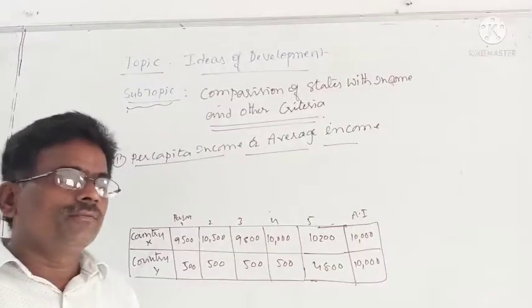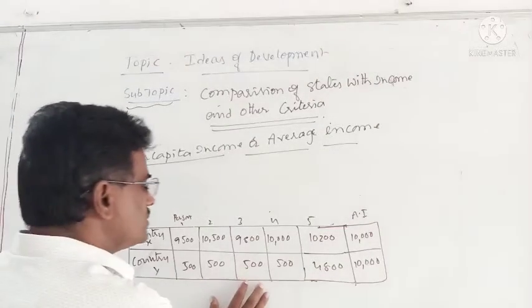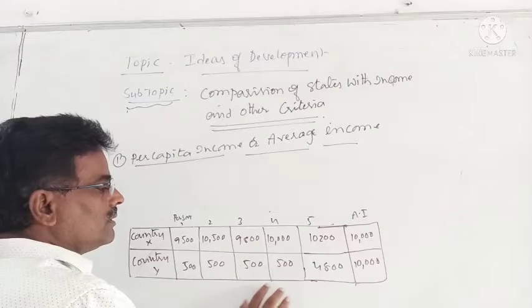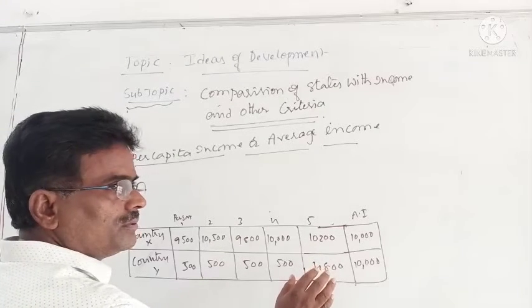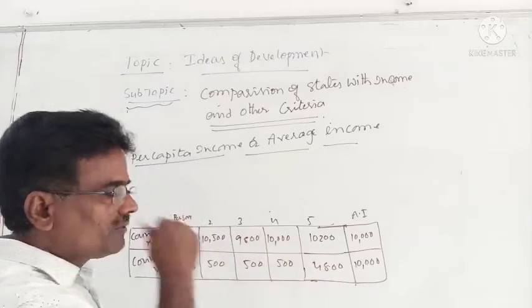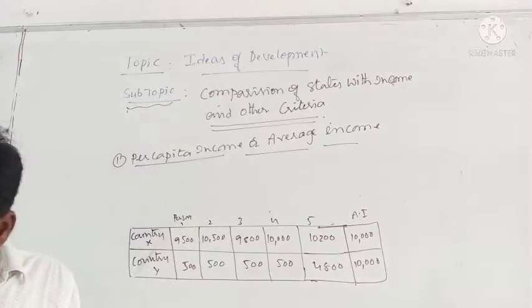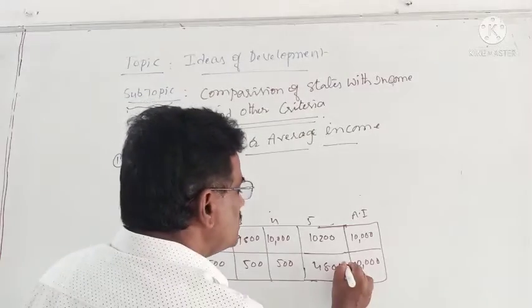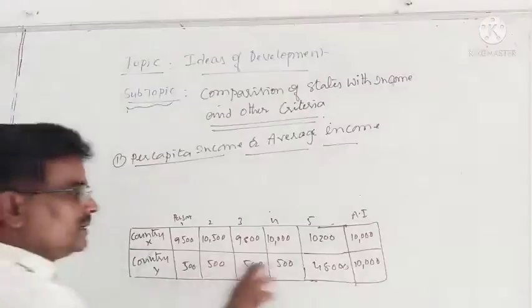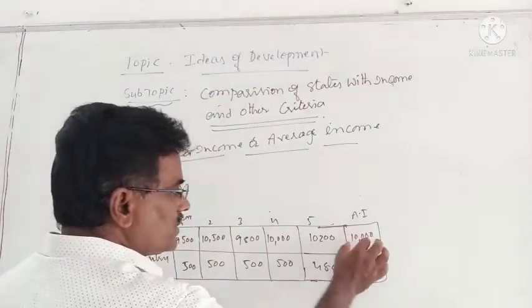48,000. The income of four members is about 500. Each one is able to get 500. The fifth one has an income of 48,000. So if you take the average here it is 10,000, and here also the average is 10,000.